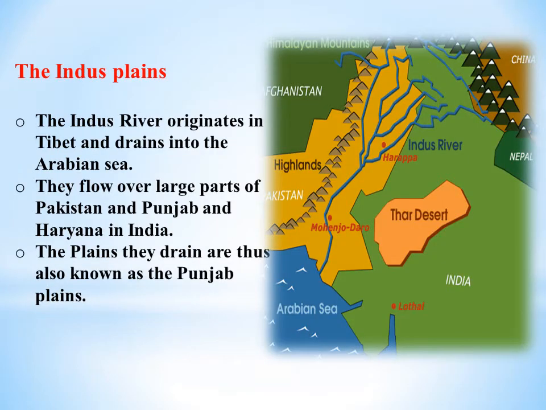The Indus Plains. The Indus River originates in Tibet and drains into the Arabian Sea. They flow over large parts of Pakistan and Punjab and Haryana in India. The plains they drain are thus also known as the Punjab Plains.